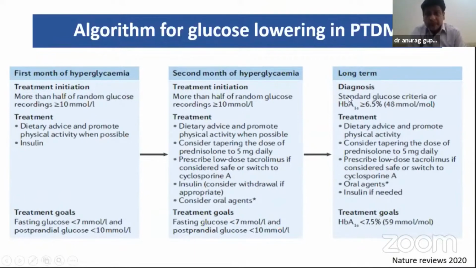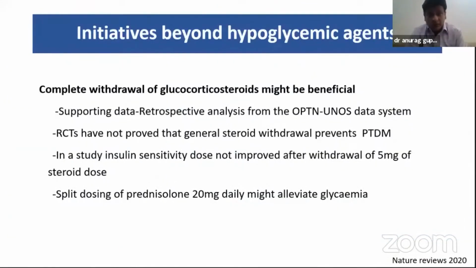And in long term, the study for diagnosis is HbA1c more than 6.5 and the same treatment, and try and keep one thing in mind, our goal of HbA1c in PTDM is less than 7.5%, not as in conventional diabetes where the goal is less than 6.5%. So what initiatives can we take beyond hypoglycemic agents?